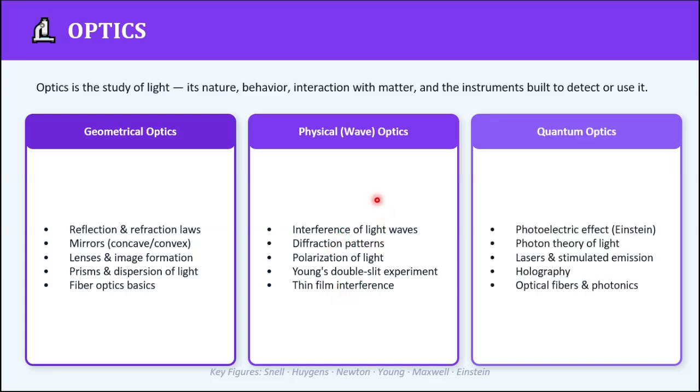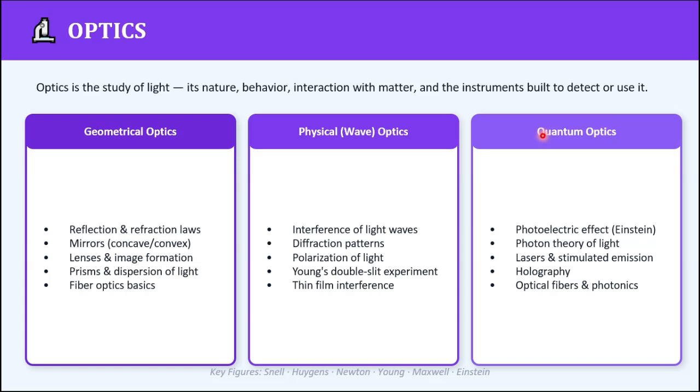Finally, we have quantum optics, where we'll be studying the photoelectric effect. It was Einstein's discovery that light comes in quantized packets. He named them photons, and this concept earned him a Nobel Prize as well. So we'll be studying these topics under this sub-branch of quantum optics.